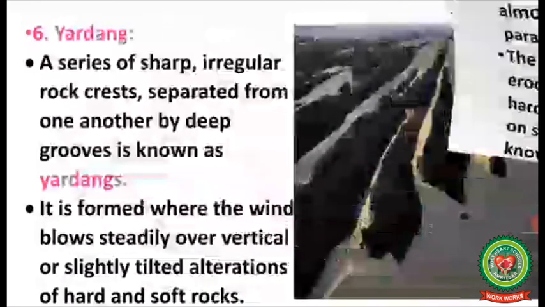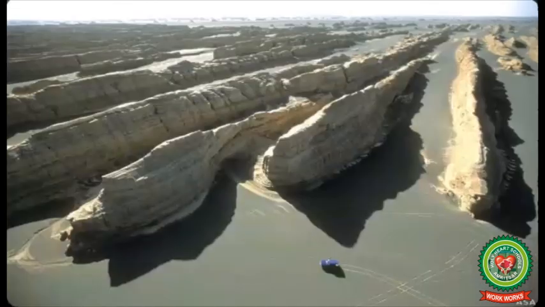Next we have yardang. A series of sharp, irregular rock crests separated from one another by deep grooves is known as yardang. It is formed where the wind blows steadily over vertical or slightly tilted alternations of hard and soft rocks.